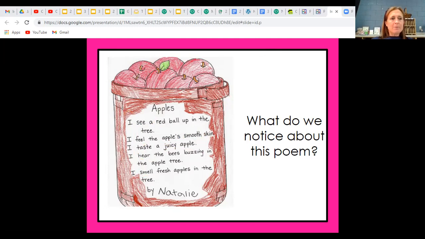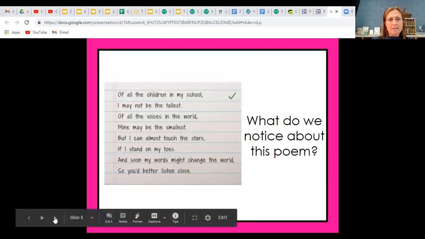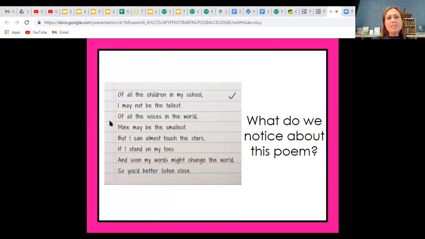Let's take a look at the next one. Of all the children in my school, I may not be the tallest. Of all the voices in the world, mine may be the smallest. But I can almost touch the stars if I stand on my toes. And soon my words might change the world. So you'd better listen close.